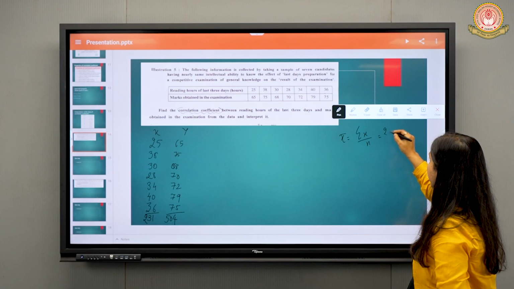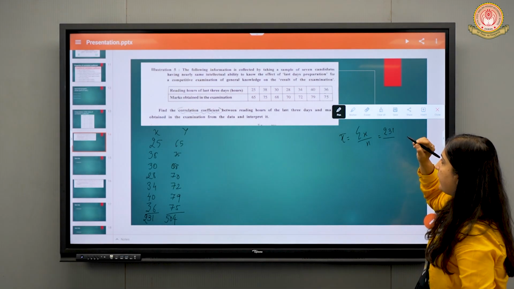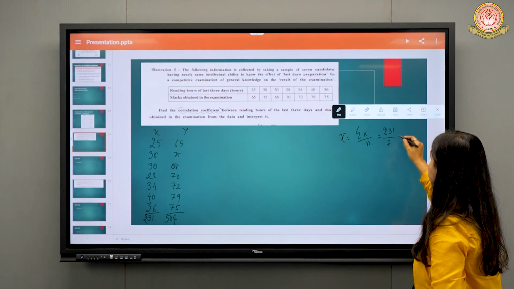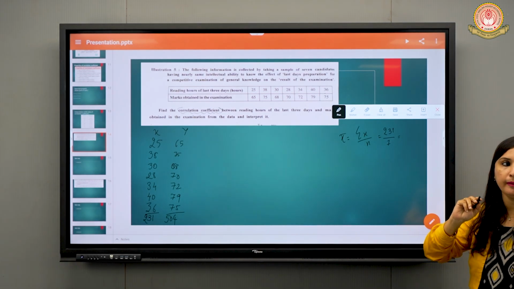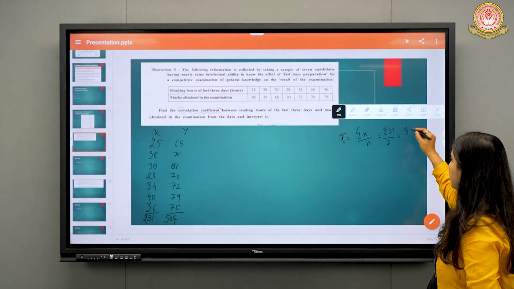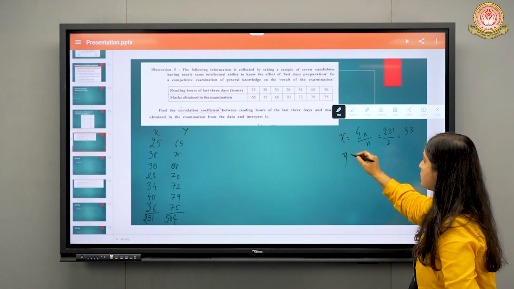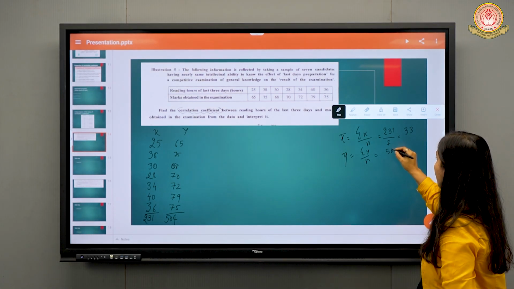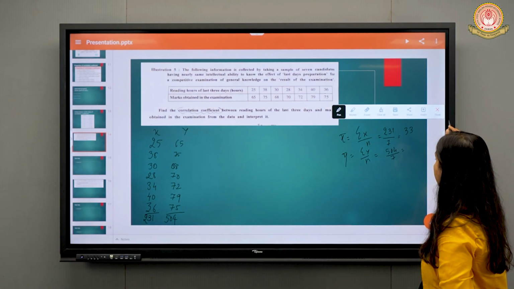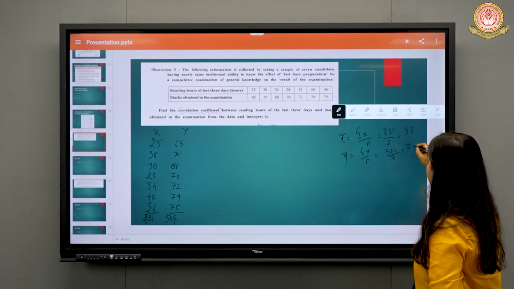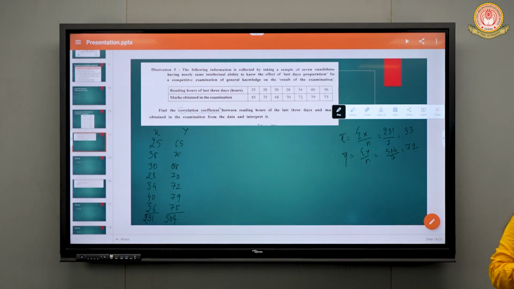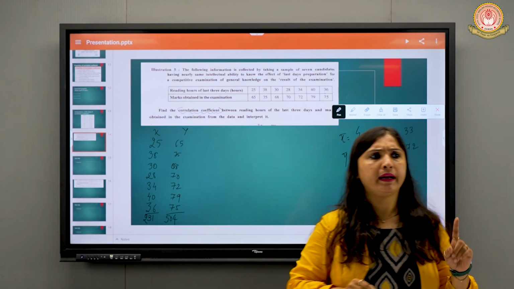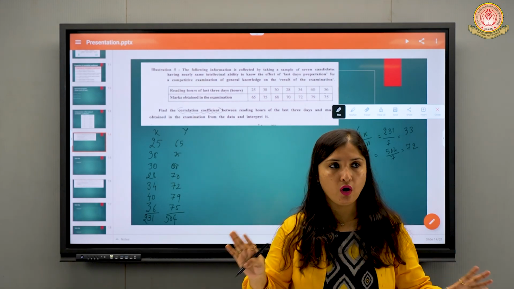So first we will see whether x bar is in decimal or not. 231 will be divided by the number of observations, which is 7. 231 divided by 7 is 33. Similarly, we find y bar, which is summation y divided by n, 504 divided by 7, and we get 72. So we got x bar and y bar. Are they in decimal? No, they are not in decimal.